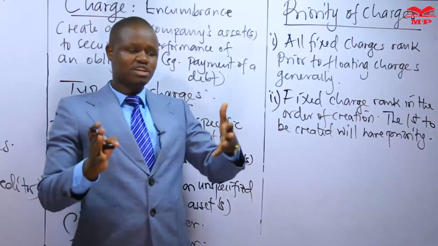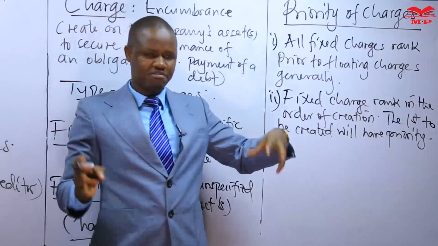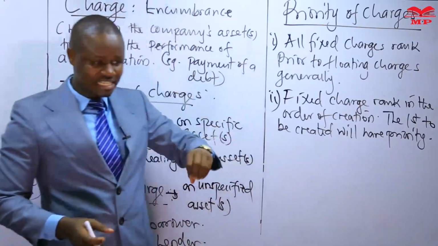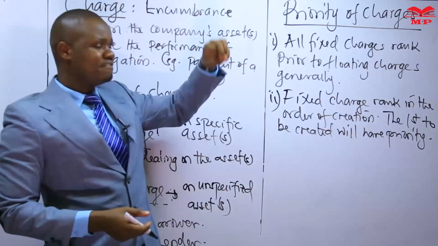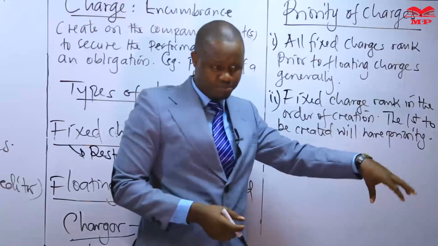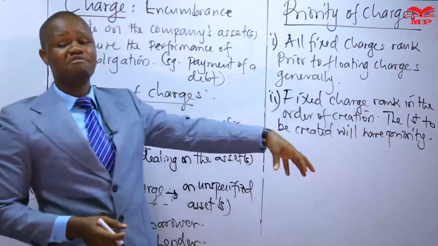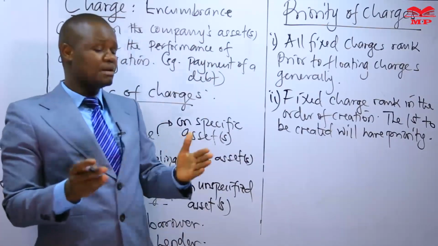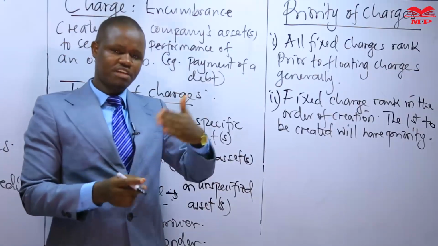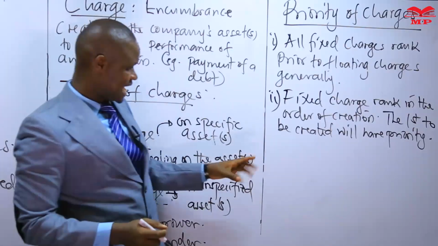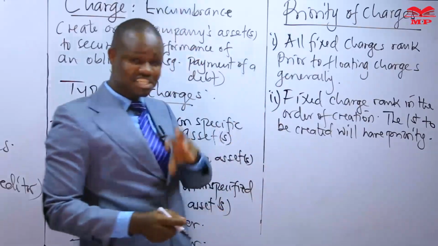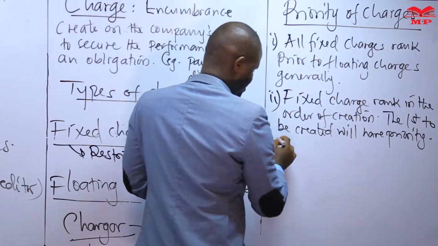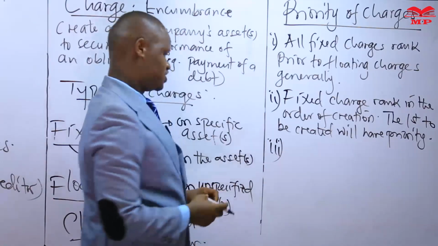So if we were to create two fixed charges, one created on the 1st of January and another created on the 1st of February, then the fixed charge created on the 1st of January is going to have priority over the charge created on the 1st of February simply because of the order of creation, where in respect of two fixed charges, the first to be created is to rank prior to the subsequently created fixed charges.